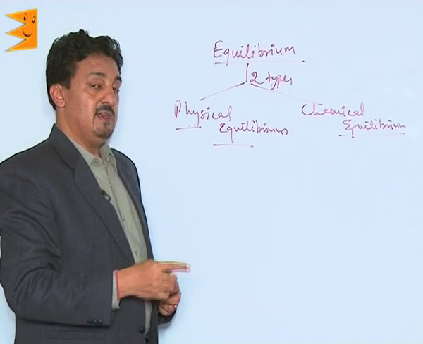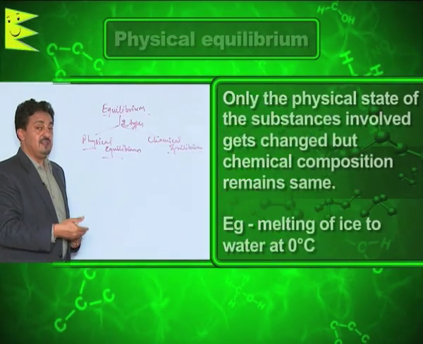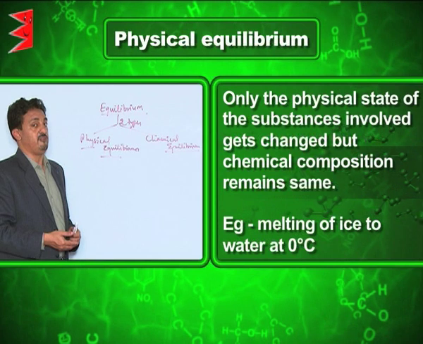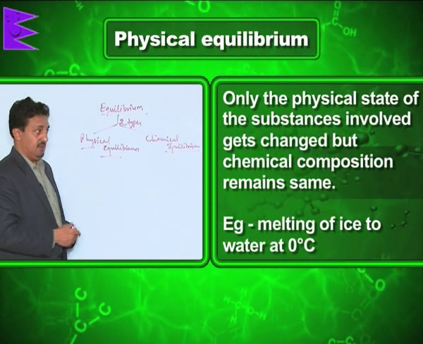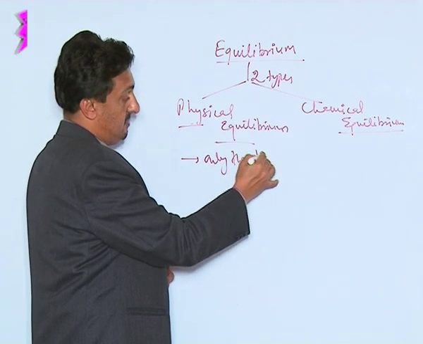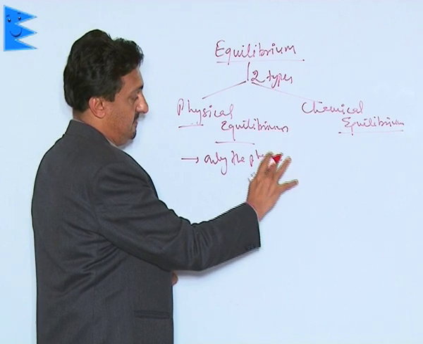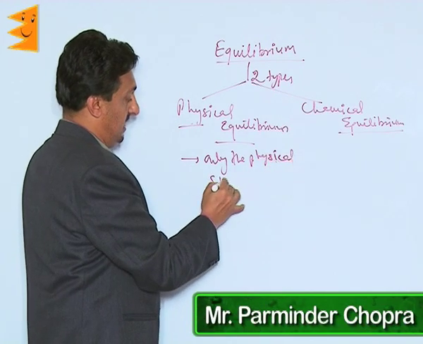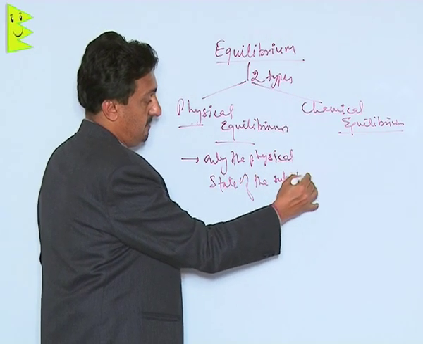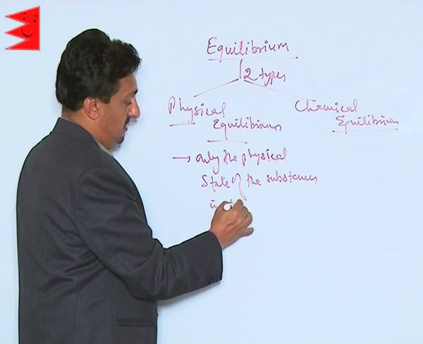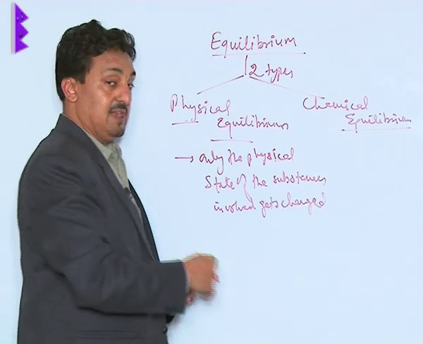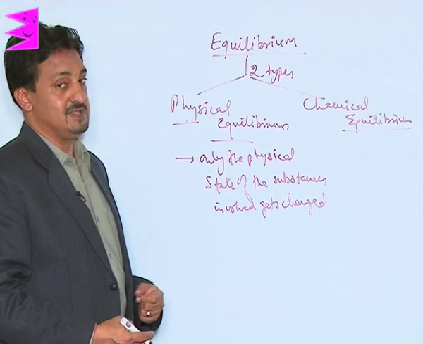Physical equilibrium is the equilibrium in which only the physical states of the reactants and the products are getting changed, but no change in the chemical composition of the substances takes place. I'm repeating again, it's the equilibrium in which only the physical state of the substances involved gets changed, but chemical composition always remains the same.